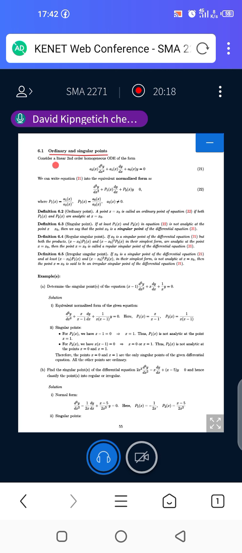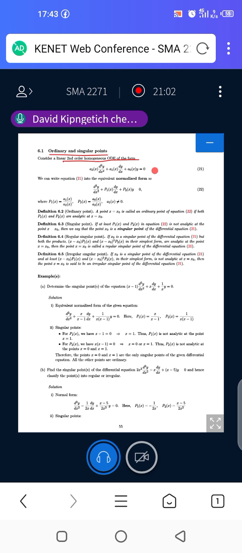When we talk about ordinary and singular points, we can look at it using an example. An example will help us see clearly what we mean by these ordinary and singular points. So consider a linear second order homogeneous ODE, which takes this form, that is A2 of x, so it has variable coefficients, d squared y over dx squared, plus A1 of x dy over dx, plus A0 of x y is equal to 0.